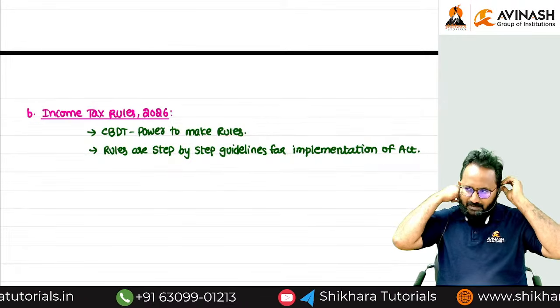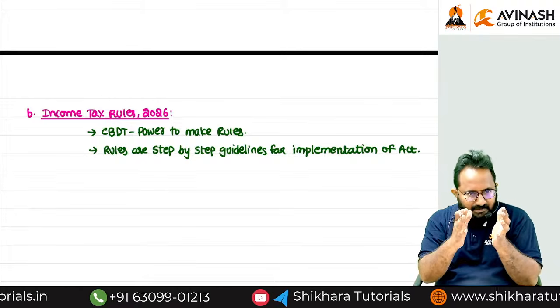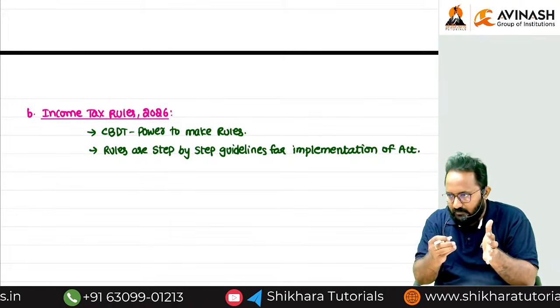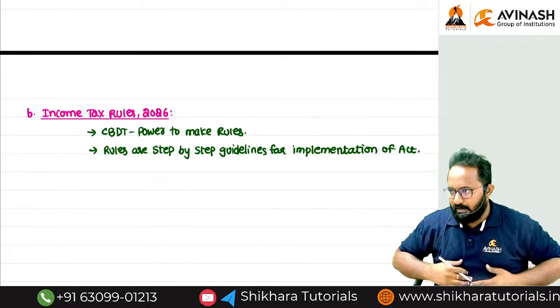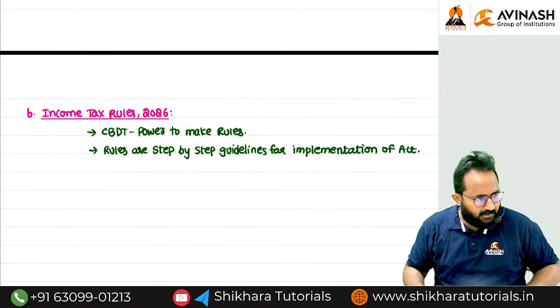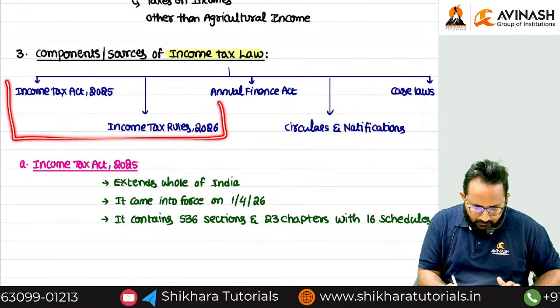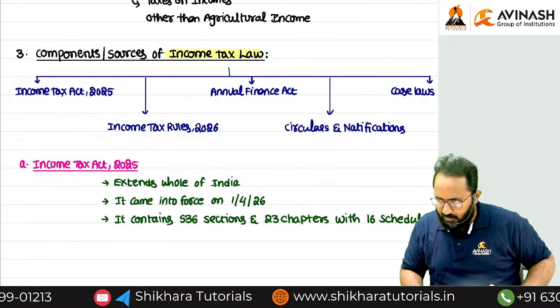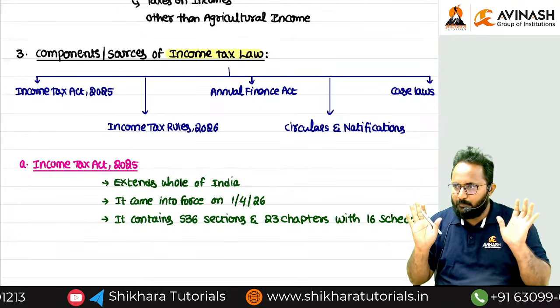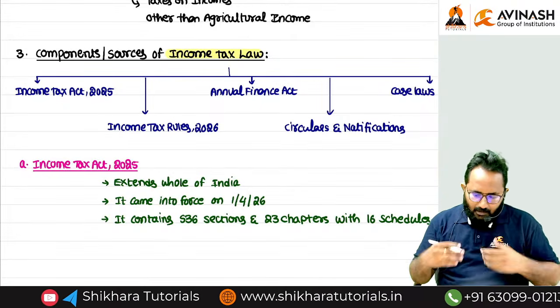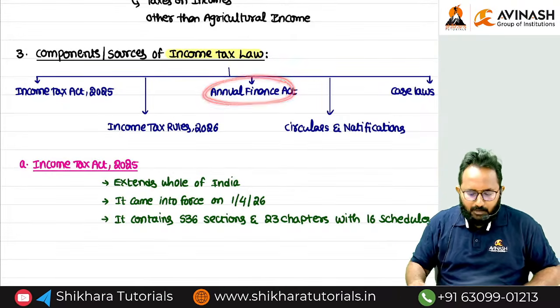Already we discussed one example also. Along with the sections, if we have rules, then only we can implement the act. Otherwise, many complications will be there. For smooth implementation purpose, definitely we have to read these two things combinedly. Understood, all of you? So now we can start our discussion with the third component, shall we?